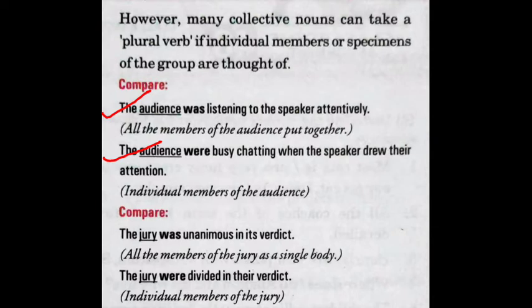See the difference. When we say the audience was listening to the speaker, we are talking about the complete group, everyone. But when we say the audience were busy chatting, it means each and every individual in the audience was chatting. So when we are using it as a group, we use a singular verb, and when we are using it individually, we take the plural verb form.